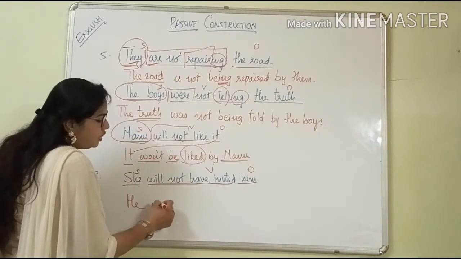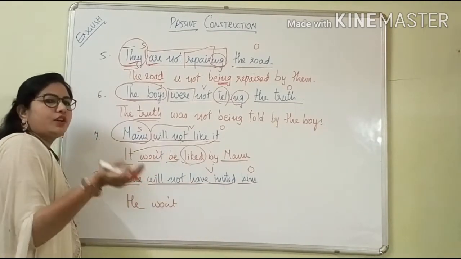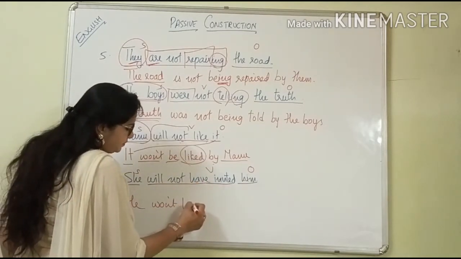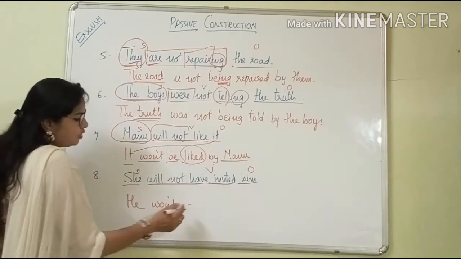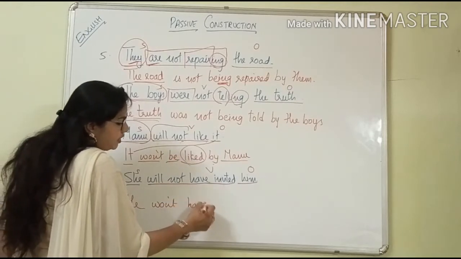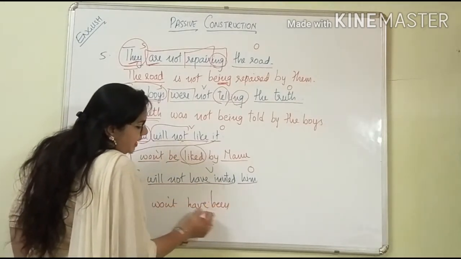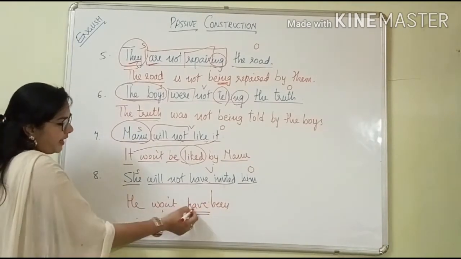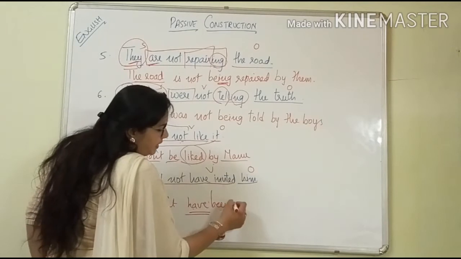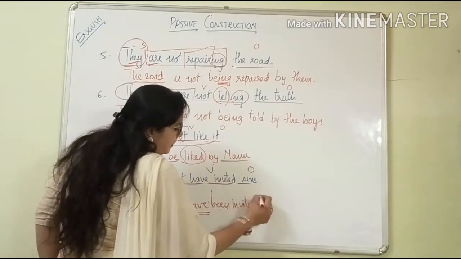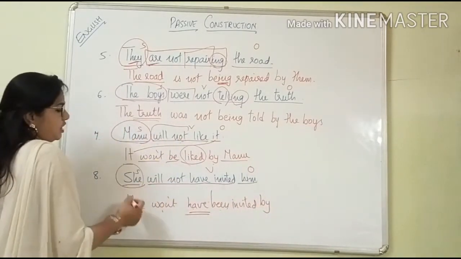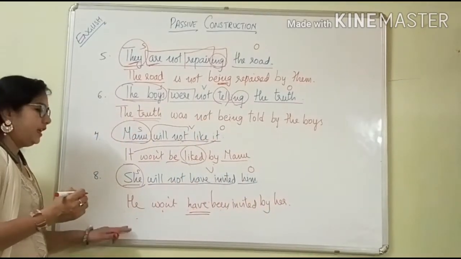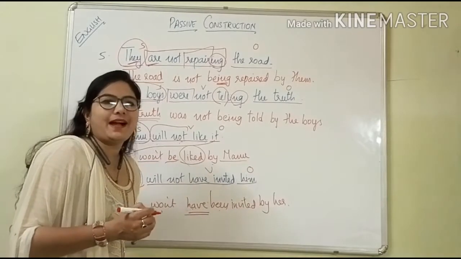So won't, will. Either you may write will not or won't. It is the same thing. Won't have, sorry, he is there. So won't have been. With have or has or had, what we are going to keep here? Been. He won't have been invited by, what is here? She. So her. Got it? He won't have been invited by her.